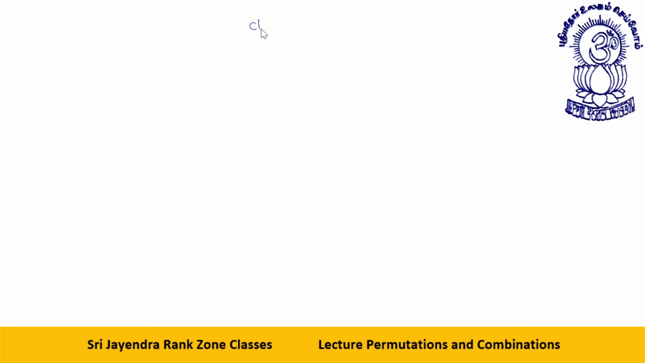So, my dear friends, let's start with class 04 for permutation and combination. Today I'll be starting with distribution of n similar items among r different people. Okay, distribution of n similar items among r different people.